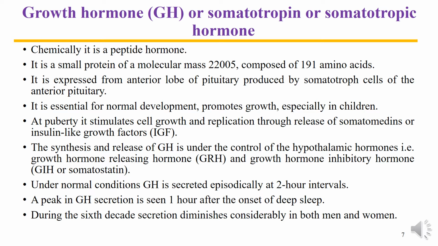As I already told you, growth hormone is the chief or main hormone of the anterior pituitary. If we consider its chemical nature, it is a peptide hormone composed of about 191 amino acids with a molecular mass of about 22,000. It is synthesized in the anterior lobe of the pituitary by the somatotrope cells.